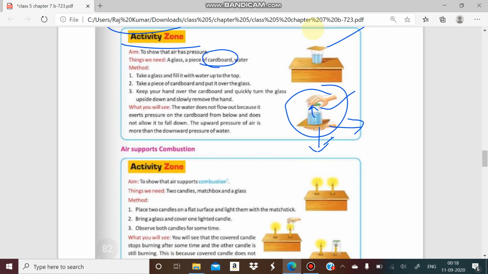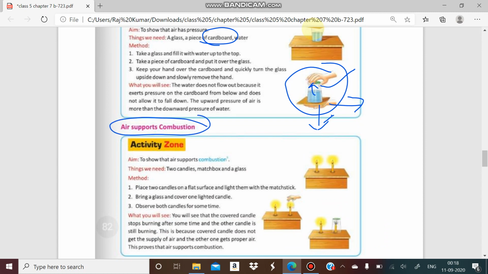Okay, now we will see that air supports combustion. Air helps in the burning of any substance. Combustion means burning. If we burn anything, oxygen, that is air, helps. If we do an activity like this, we take two candles, and close one candle with an empty glass. If we put a glass over this candle, after some time we will observe the candle will go out, the burning will stop. The reason is that this flame is not getting oxygen in the proper amount.